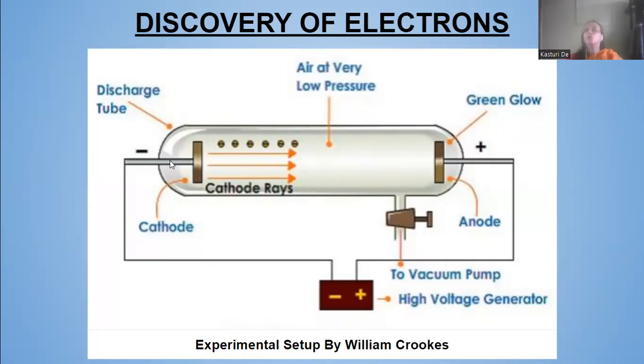He observed that some rays were emitted from the cathode and reached the anode, and since the anode was perforated, he saw a faint greenish glow behind it. This showed that some rays are emitted from the cathode, and these were known as cathode rays.